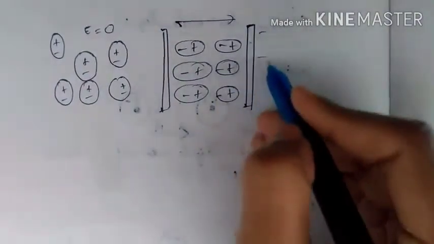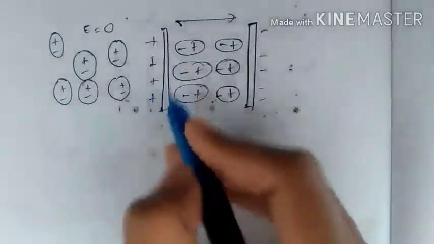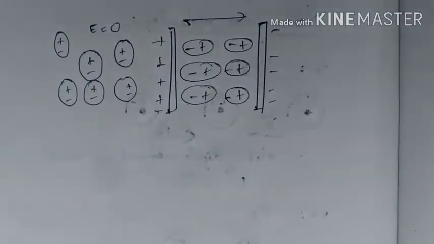Hence these molecules will also show a net dipole moment. Hence whether a dielectric is polar or non-polar, it can develop a net dipole moment in the presence of an electric field.